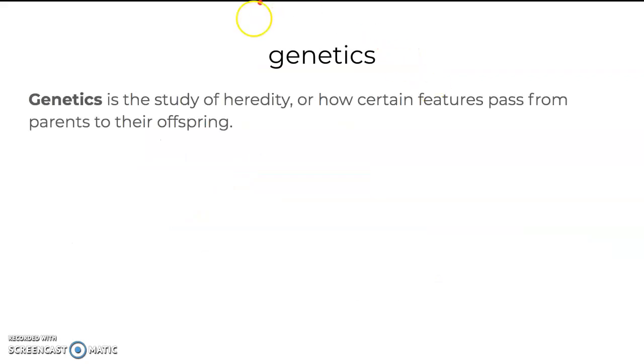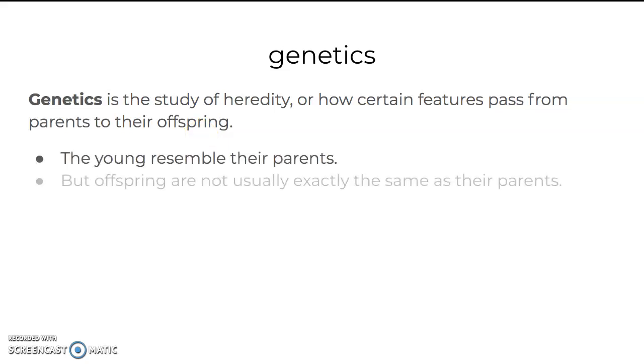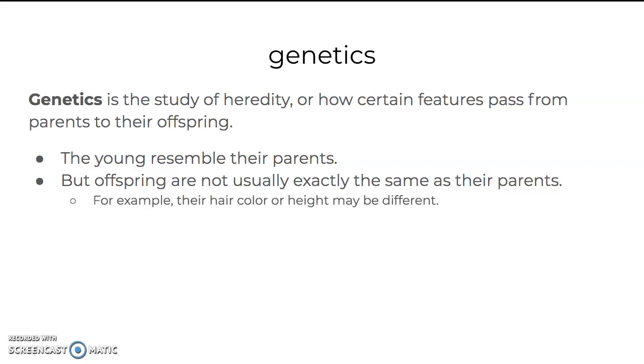So genetics is the study of heredity, and we're not really going to talk about this word too much, but it basically means how certain features pass from parents to their offspring. So the young resemble their parents, but offspring are not usually exactly the same as your parents. Like you, do you look exactly like your mom? Do you look exactly like your dad? Some people may look very similar, but no one is actually exactly alike. So hair color or height may be different.